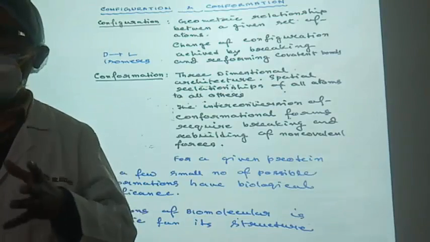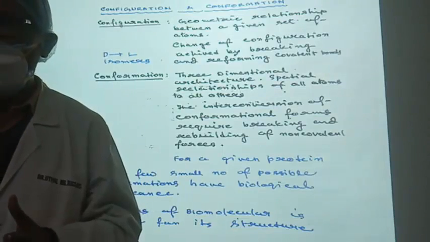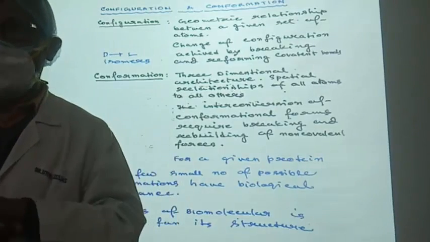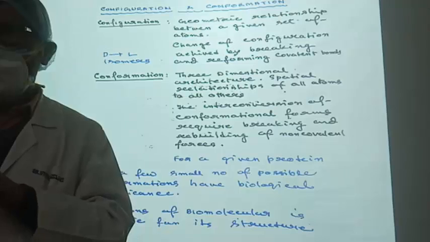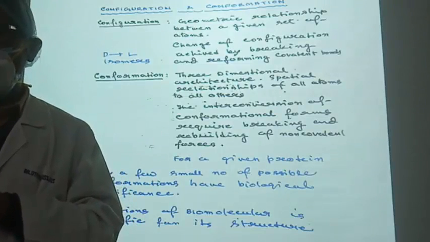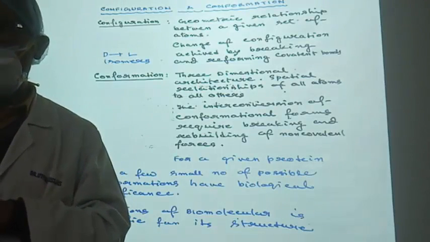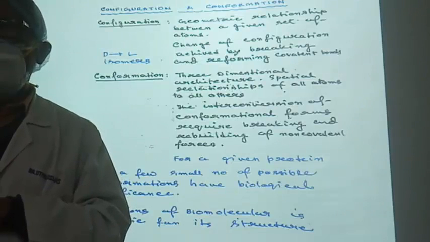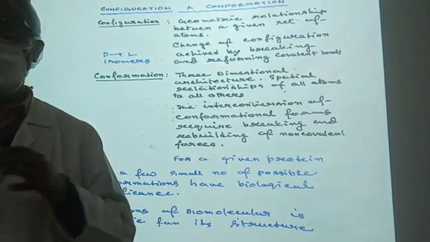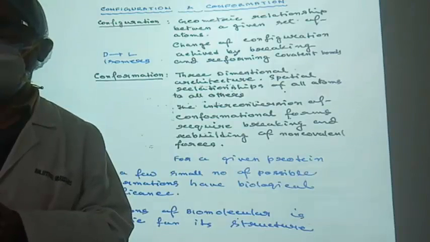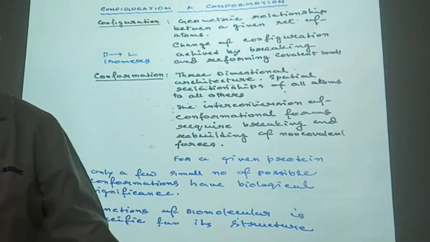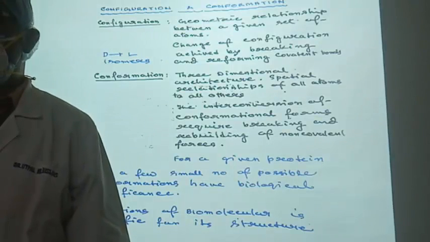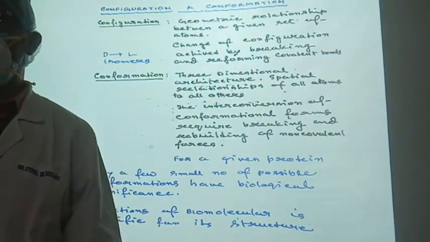So when there is a breakage and rebuilding of a covalent bond, you get a different configuration. You will find it more in the stereoisomerism when you learn the stereoisomerism of carbohydrates. Simply, if you have your image in front of a mirror, you have a mirror image. That means when you are seeing your right hand on the right side, in the mirror you will find your right hand on the left side.